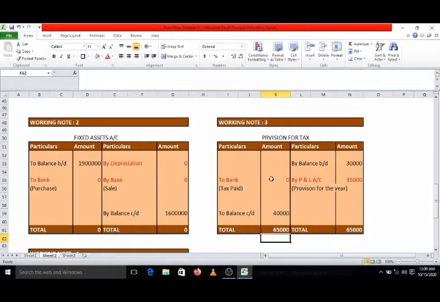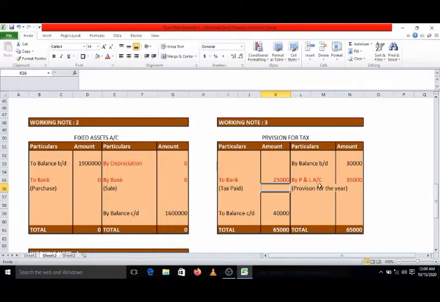No, there is a difference, because on debit side there is only one item, closing balance of rupees 40,000, and total should be 65,000, so there is a difference of rupees 25,000. What is the difference? Obviously, that is the amount of tax paid during the year 2019. This was the missing amount which we have got by preparing the provision for tax account.